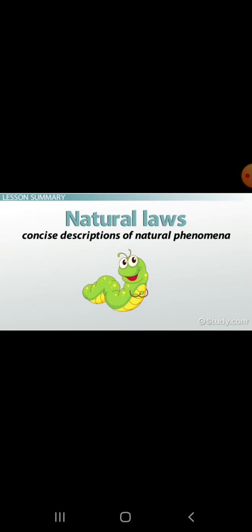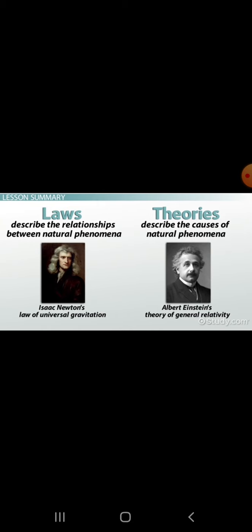Natural laws are concise descriptions of natural phenomena. Natural laws, like theories, are products of the scientific method. The scientific method is the systematic study of the natural world through experimentation and observation. While theories describe the causes of natural phenomena, natural laws only describe the relationships between natural phenomena. Natural laws can be found as simple statements as well as mathematical relationships within all of the natural sciences.